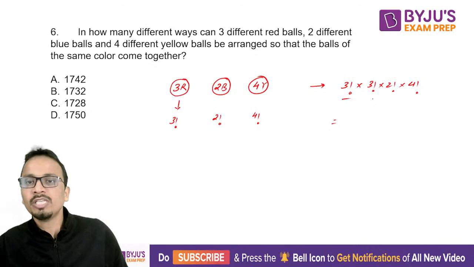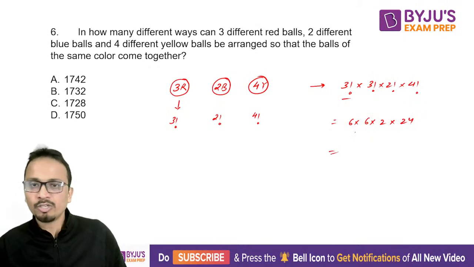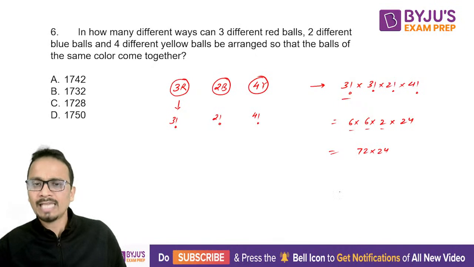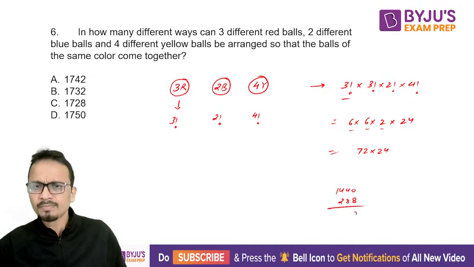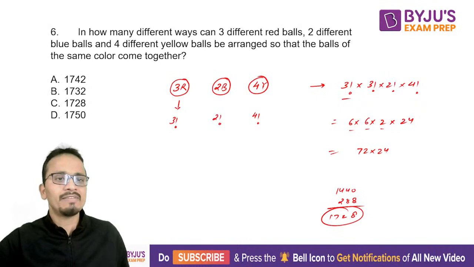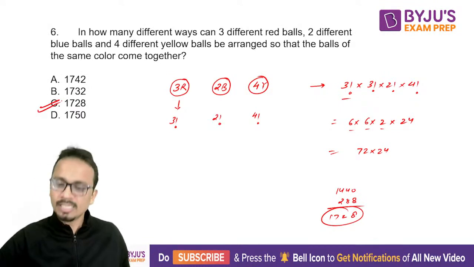Okay, so 3 factorial is 6, 6, 2, and 24. So 6 into 6 is 36, into 2 is 72, into 24, and that will be 1728. I'm just multiplying them. So the final answer will be 1728. So option C is the correct answer.